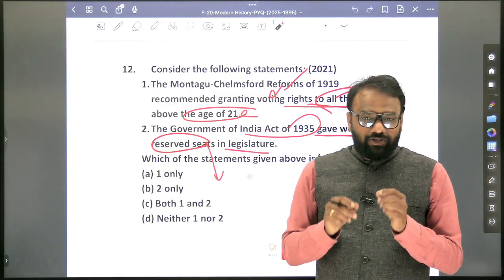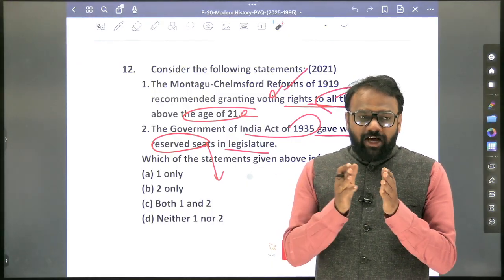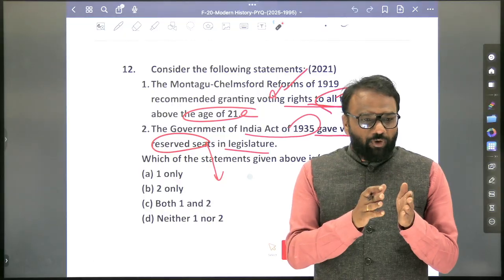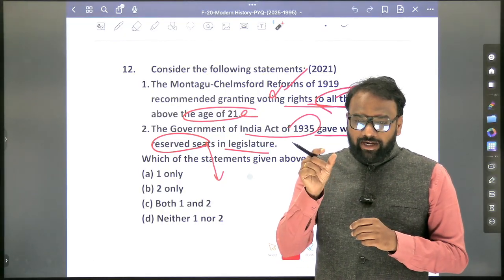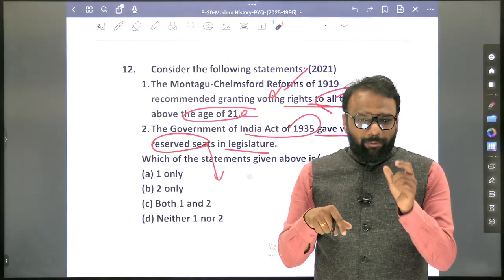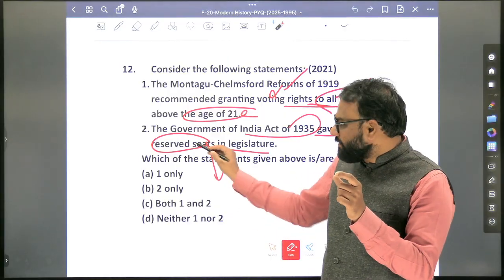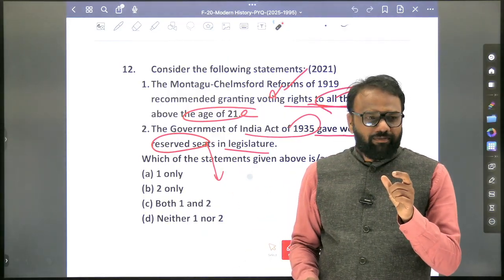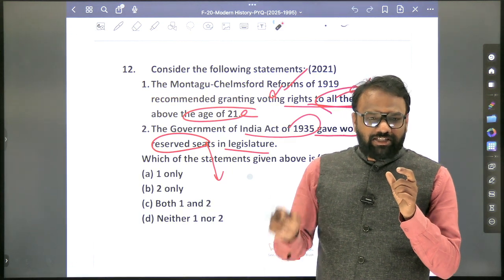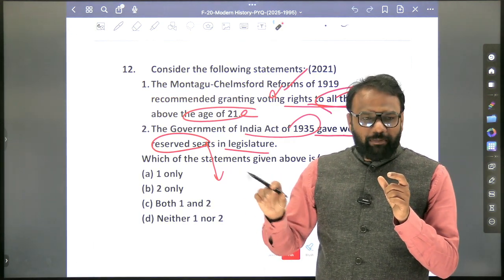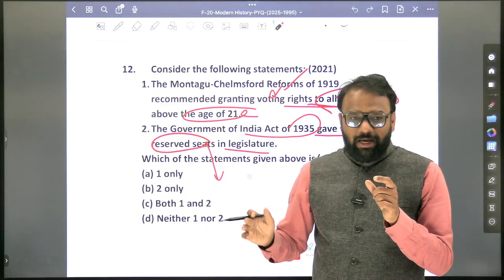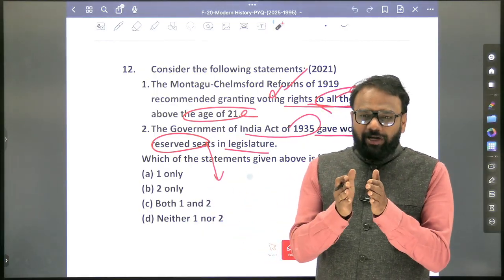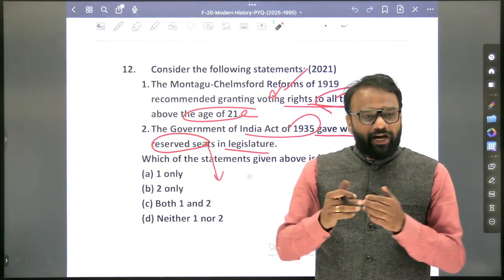So in 1935, Lakshmikant mentions that a separate electorate provision was made for women, depressed classes and laborers. Now, if you take it at face value, are separate electorate and reservation the same or different? They are different, because in a separate electorate, like the Muslim separate electorate of 1909, only Muslims will contest and only Muslims will vote. But in case of reservation, it will be a joint electorate. A person will contest and all will vote.